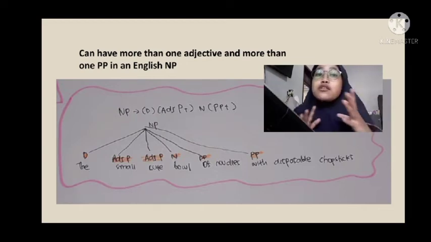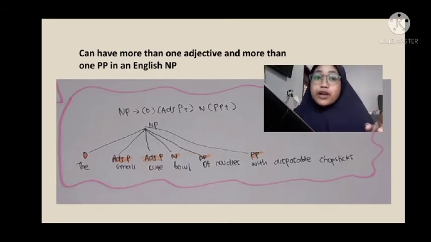So the noun phrase consists of determiner, adjective phrase more than once, noun, and prepositional phrase more than once. So the as determiner, small and cute as adjective phrases, bowl as a noun, and of noodles with disposable chopsticks as prepositional phrases.